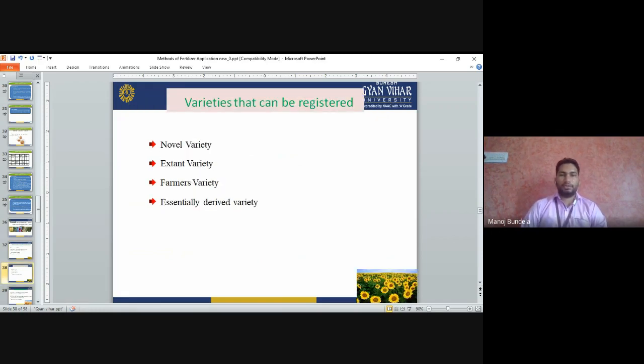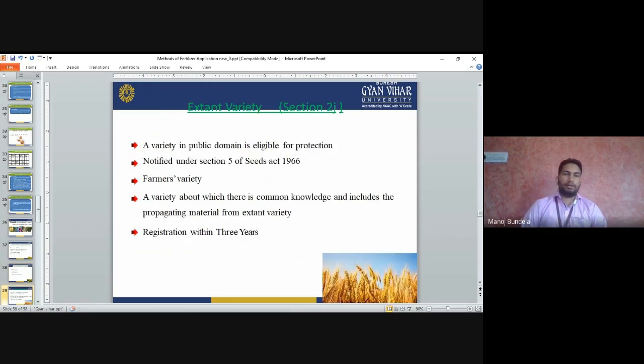Varieties that can be registered are called novel varieties, extant varieties, farmers' varieties, and essentially derived varieties. So these are the different varieties. Extant varieties: a variety in the public domain is eligible for protection, the varieties notified under Section 5 of the Seed Act 1966.